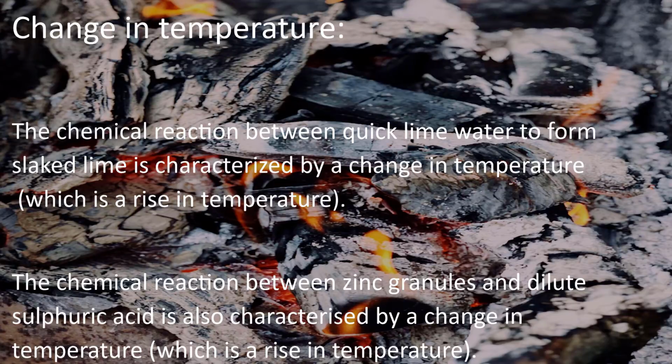Also, the chemical reaction between zinc granules and dilute sulfuric acid is a good example of a change in temperature. In this case also, the energy is given out. So we can say that a change in temperature is a clear indicator of a chemical reaction. Hence, a change in temperature is a characteristic of a chemical reaction.